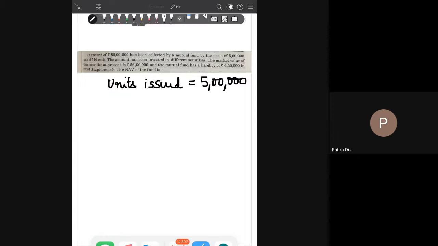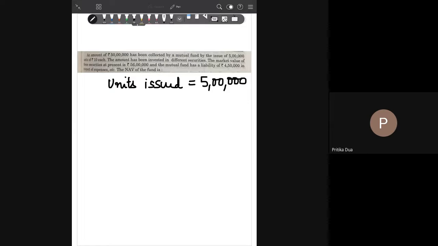So the amount which has been raised by the issue of mutual fund has been invested in a number of securities, and the market value of these securities or the assets held by the mutual fund is 56 lakh.